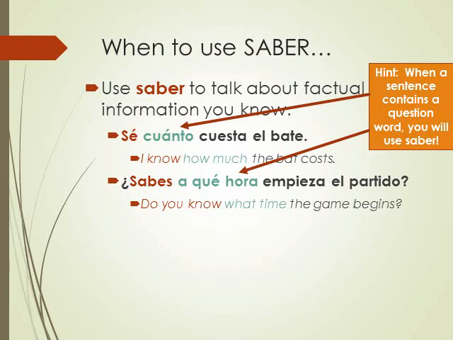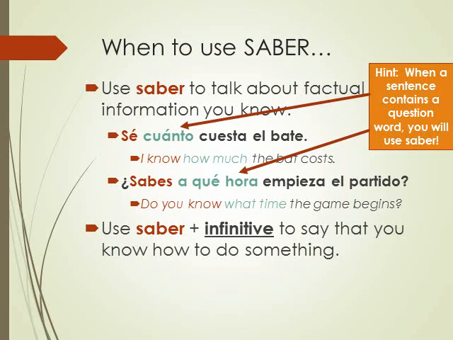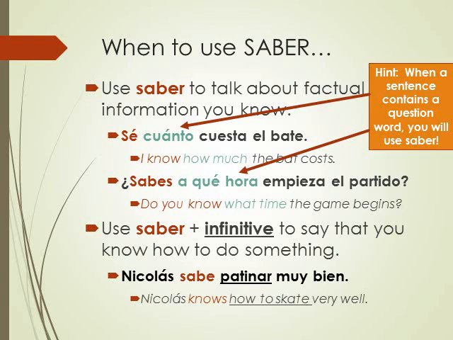There's another case whenever you use saber, and that's in order to tell someone that you know how to do something, or tell someone that somebody else knows how to do something, okay? We call that saber plus infinitive. So basically what you do is just conjugate the verb saber and put that infinitive right behind it. So if I wanted to say, Nicholas knows how to skate very well, I would say, Nicolás sabe patinar muy bien. I hope we all remember our infinitives in Spanish all end in AR, ER, and IR, and they're just the unconjugated verbs, okay?